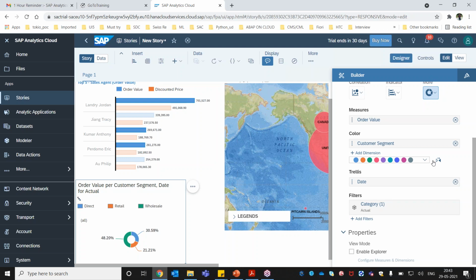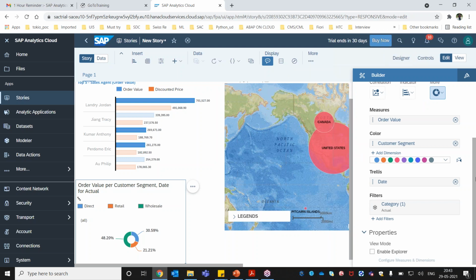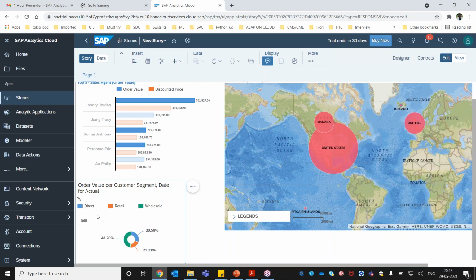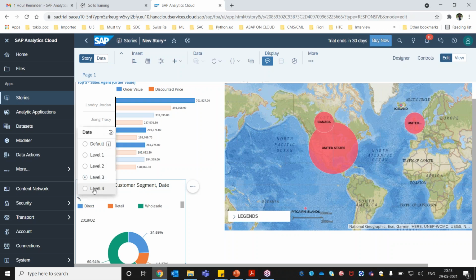Let me close this designer panel so that we have an overall look and feel. We have only one chart, but there is no split based on the year. If I click on this drill here, I can drill down to a lower level. Let's say I want level 3, what will it give? We have selected the date field, and from the date field level 3 is split on a quarter basis. Let me go to level 4, and level 4 will be on a year basis.